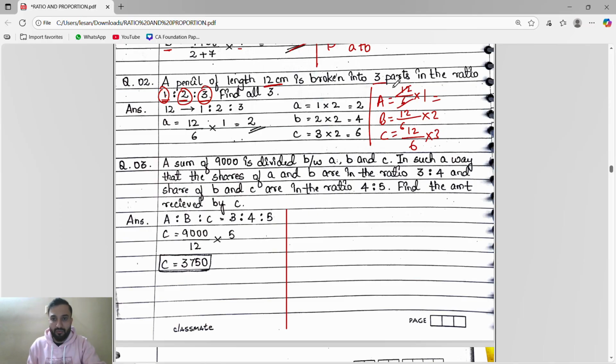12 divided by 6 is 2, times 1 is 2. 2 times 2 is 4. 2 times 3 is 6. So the first part is 2 centimeter, the second part is 4 centimeter, the third part is 6 centimeter. If you add them all, 2 plus 4 is 6, plus 6 is 12 centimeter.